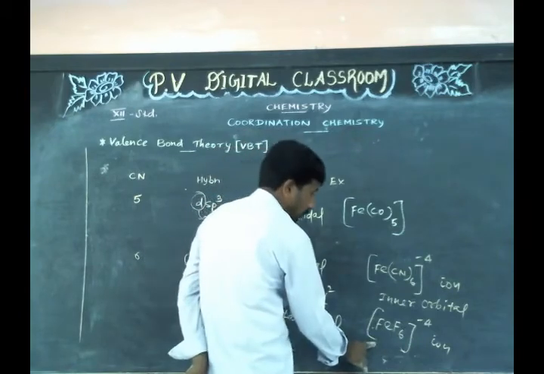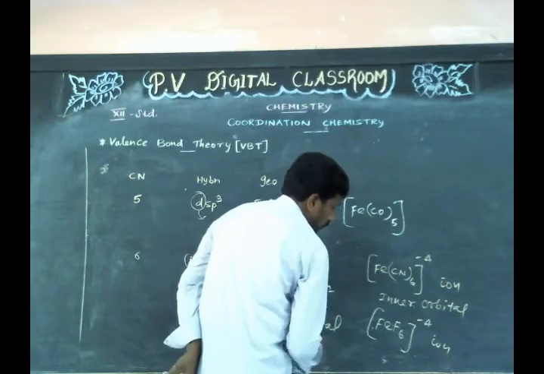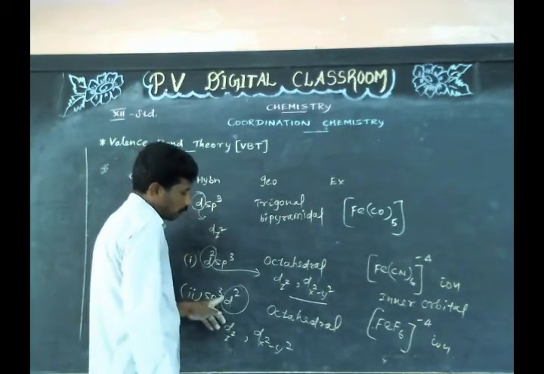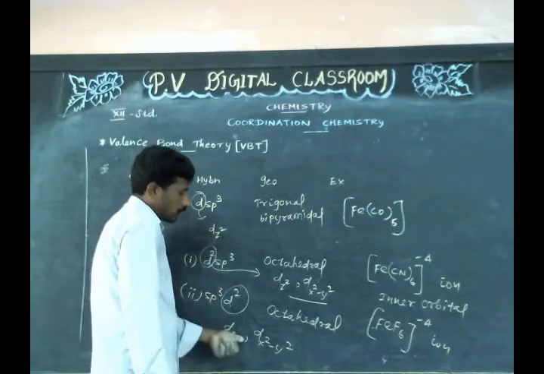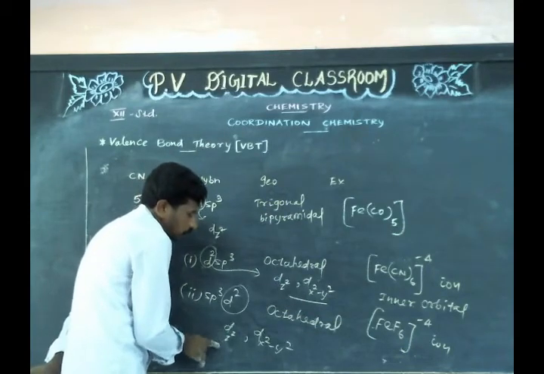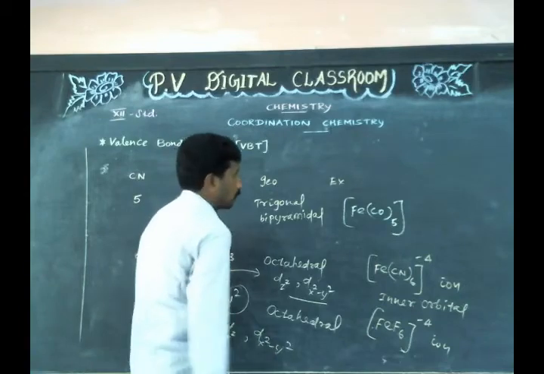It is an outer orbital complex because the 2 d orbitals involved in sp3d2 hybridization in this case are dz square and dx square minus y square of the outer shell.